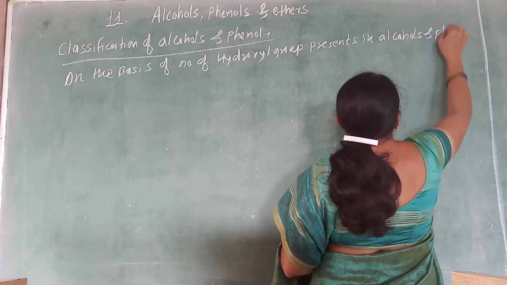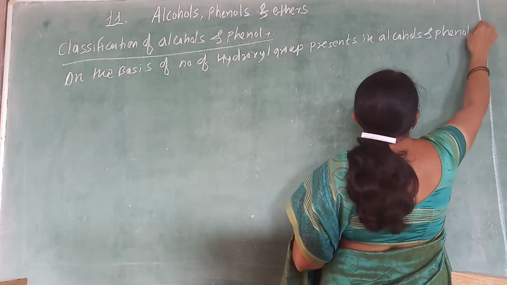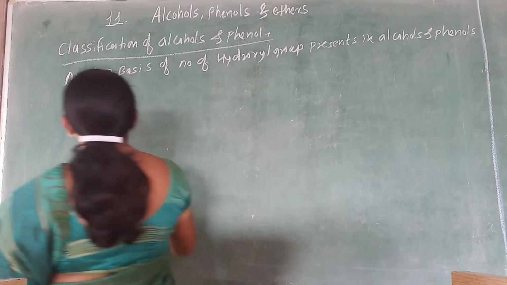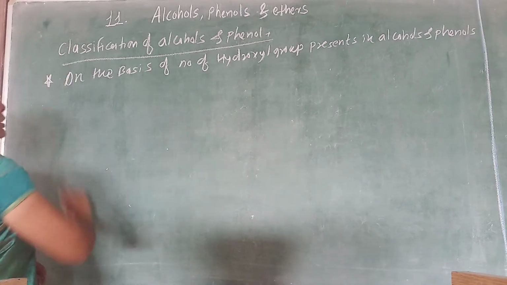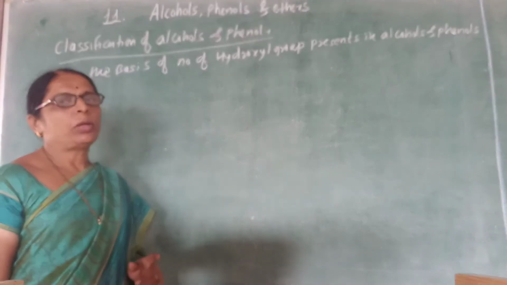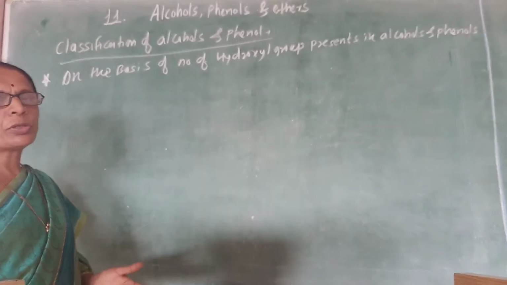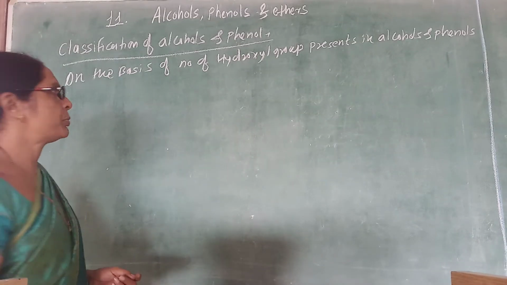How many OH groups are present is the basis on which you consider the classification?